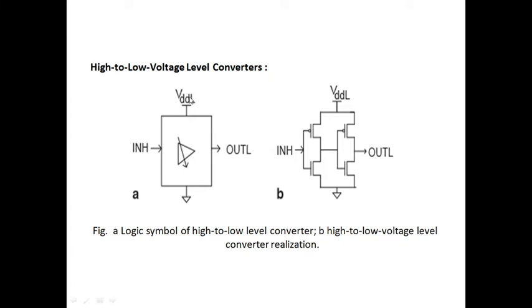This is the logic symbol and this is the circuitry. When we give a high input to the first inverter, its output is a low level. This low level is given to the second inverter. At that time the PMOS transistor will be on, and a direct path is established between VDD and the output. At that time the entire VDDL comes here.